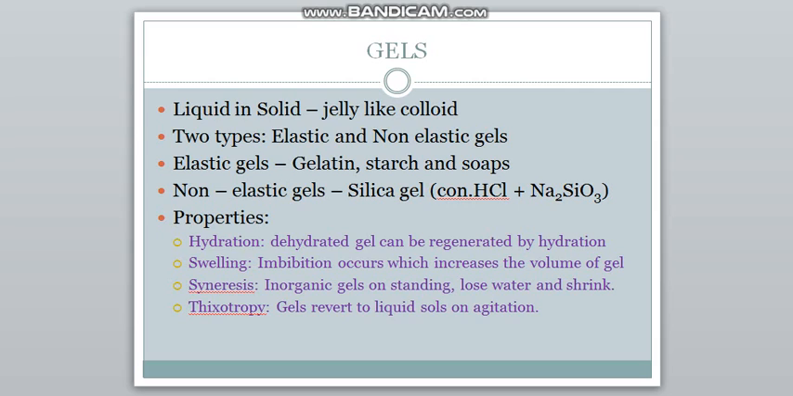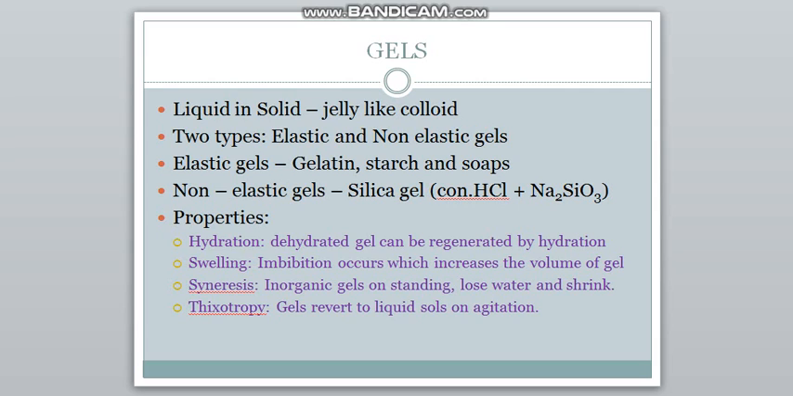The things which we use to prepare silica gel are concentrated hydrochloric acid and sodium silicate, which you can see from the slide. So the properties of gels are that they can be hydrated. A dehydrated gel can be regenerated to its original form by hydrating it. And swelling, imbibition, that is nothing but when water is imbibed by the gel, its volume increases. A dehydrated gel when immersed in water imbibes water into it and increases the volume of the gel.